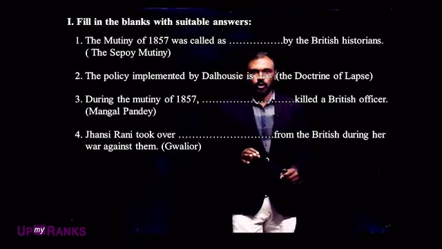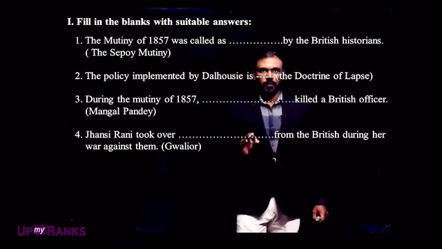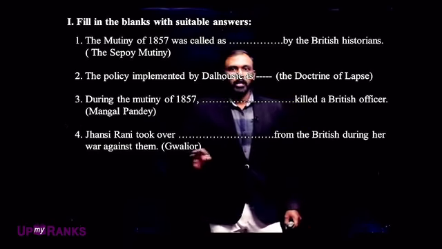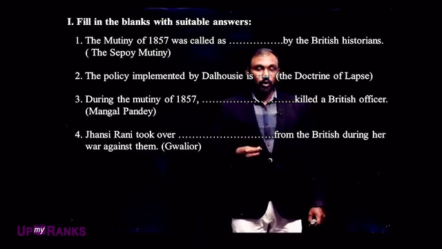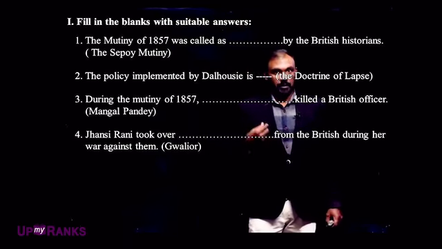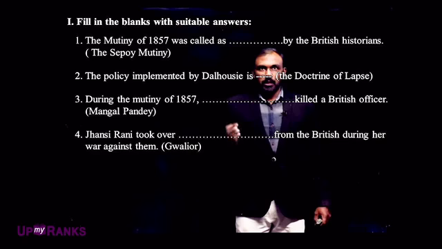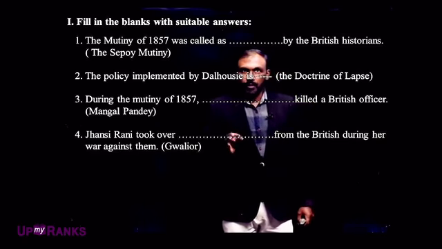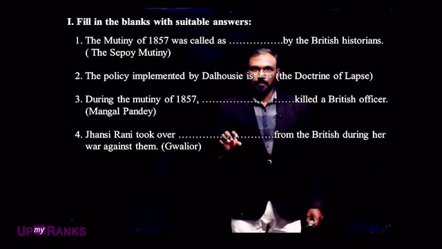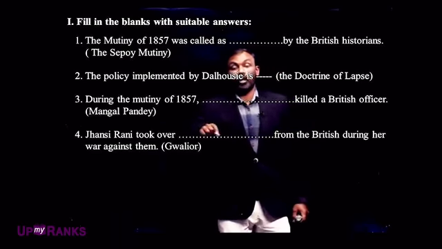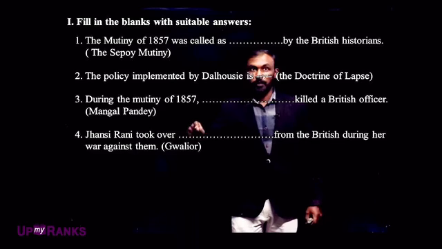The answer is the Sepoy mutiny. They can also ask this question in another way. The mutiny of 1857 was called as dash. The first question was dash by the British historians. It is the Sepoy mutiny.